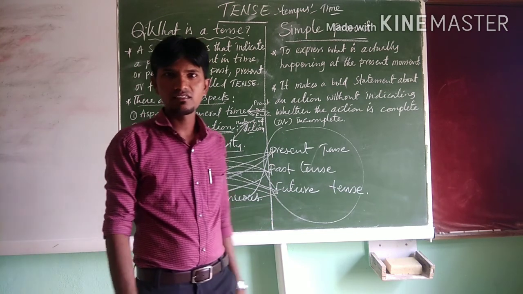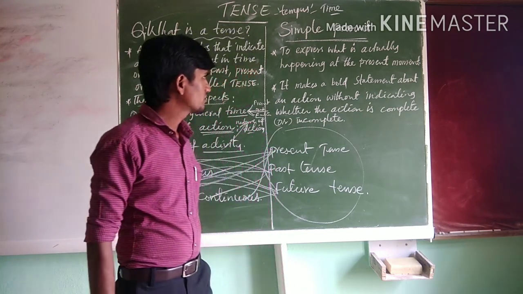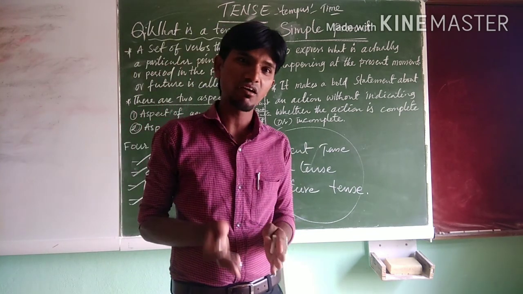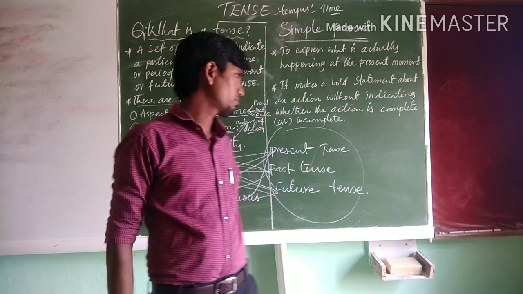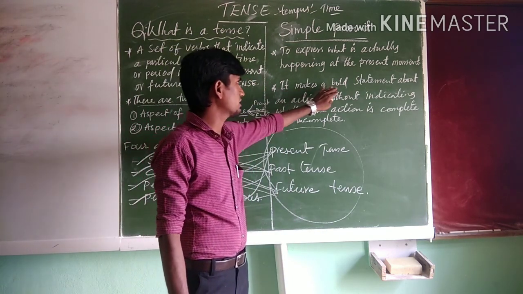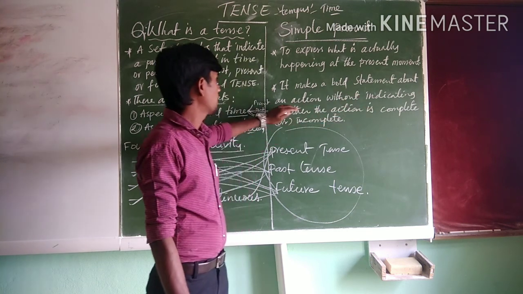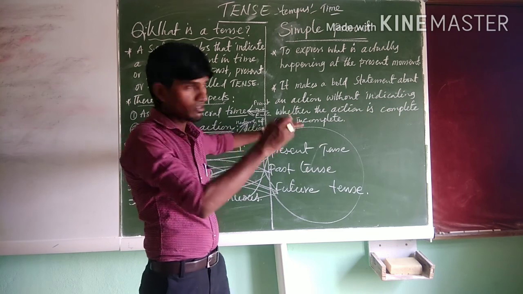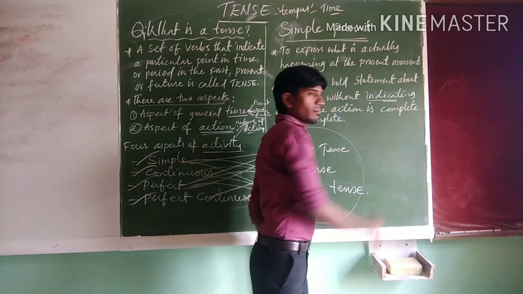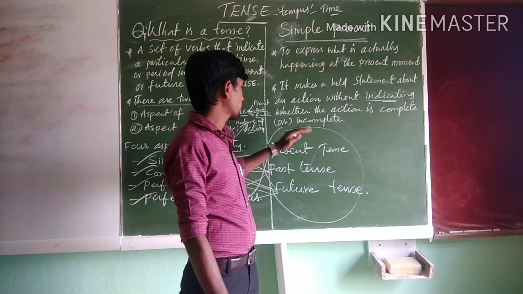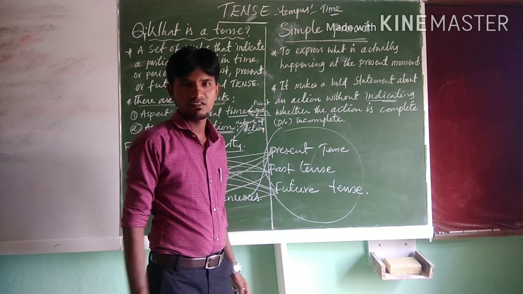Simple present tense makes a simple statement without indicating whether the action is complete or incomplete. In other words, simple present tense makes a bold statement about an action without showing whether the action is complete or incomplete.